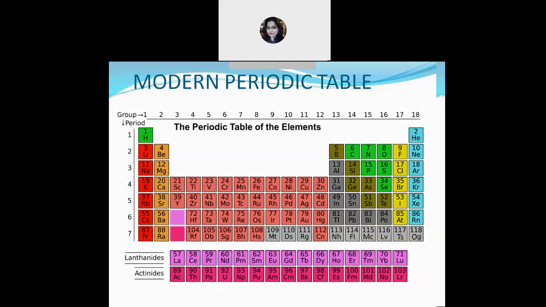Modern periodic law states that the physical and chemical properties of the elements are a periodic function of their atomic numbers, and not atomic masses. Get it? It means that if the elements are arranged in order of their increasing atomic numbers, the elements with similar properties recur at regular intervals.